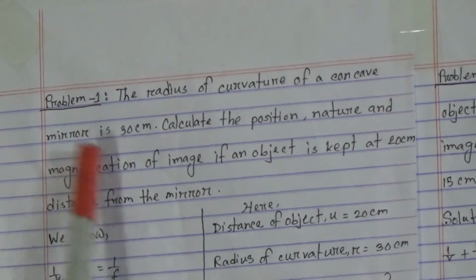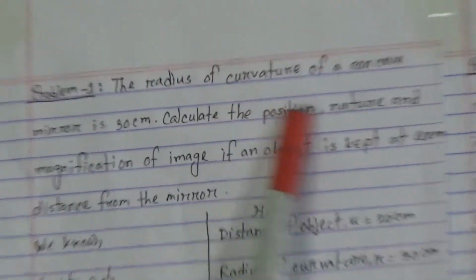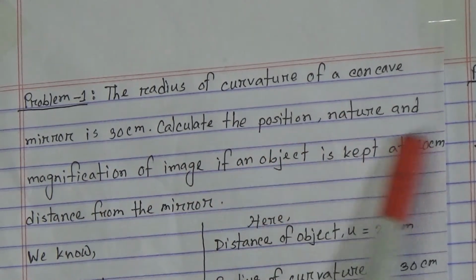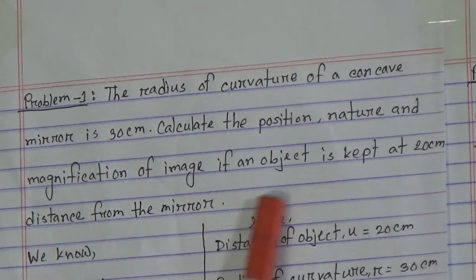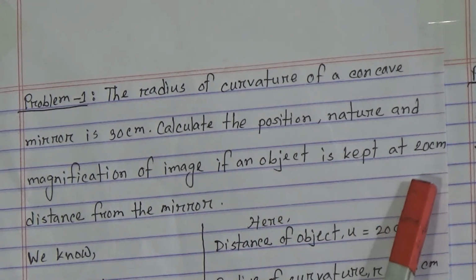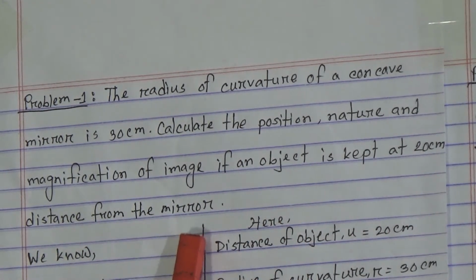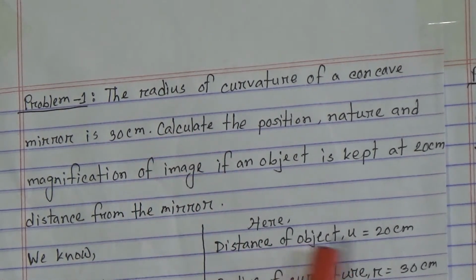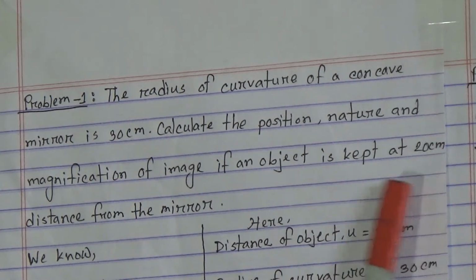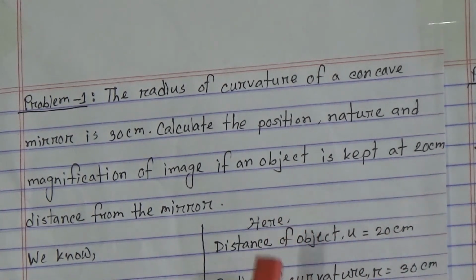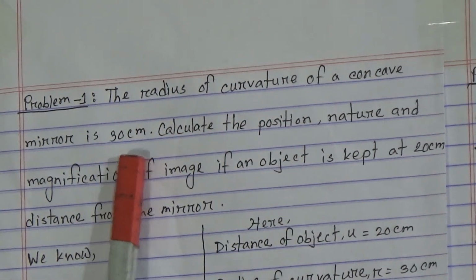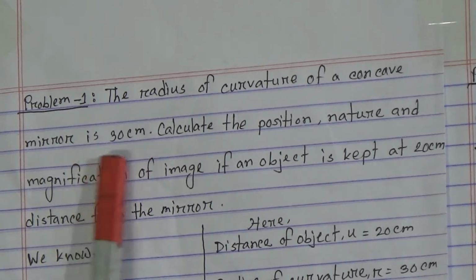Problem number 1. The radius of curvature of a concave mirror is 30 centimeter. Calculate the position, nature and magnification of the image of an object kept at 20 centimeter distance from the mirror. My dear students, see the question at first. Here the distance of the object, u, is 20 centimeter. The radius of curvature is also given, r, so r is 30 centimeter.